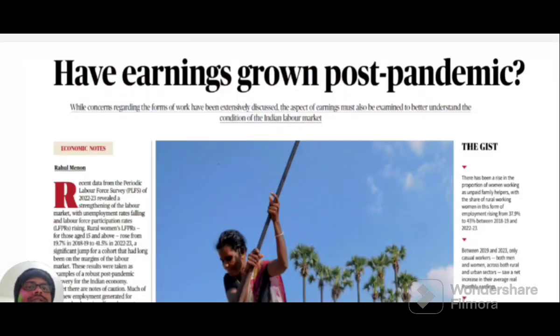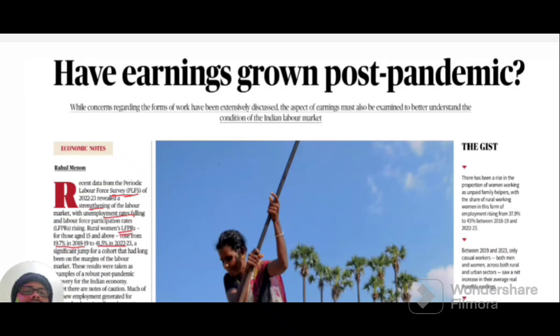So here is the editorial analysis of the post-pandemic economy, as well as the employment recovery. Recent data from the Periodic Labour Force Survey of 2022-23 has revealed that the labor market has recovered, with unemployment rates falling, and the rural women's labor force participation rate has increased from 19.7% in 2018-19 to around 41.5% in 2022-23.